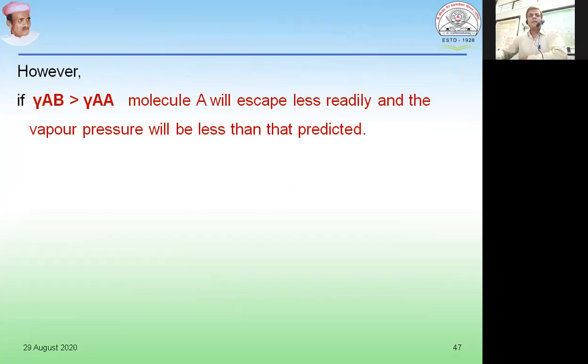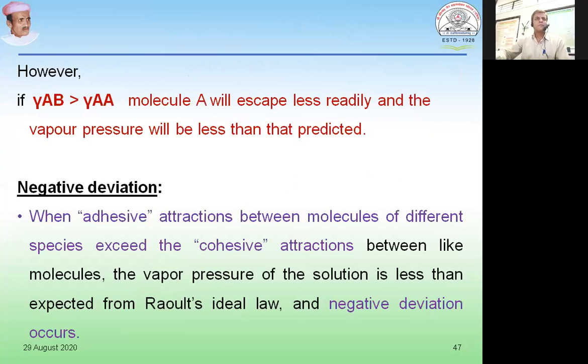However, you will find that there are two situations which you experience when dealing with different liquid pairs. The first case is that the adhesive forces of attraction, that is YAB, are greater than the cohesive forces of attraction. YAB is greater than YAA, and you will find that the molecules of A will escape less readily and the vapor pressure will be less than the predicted.